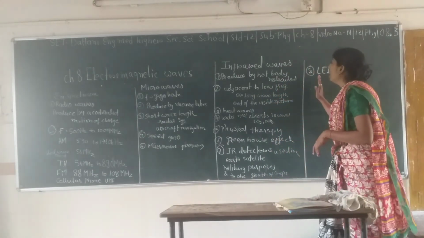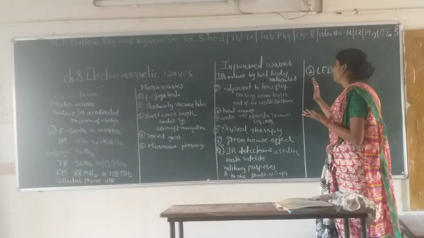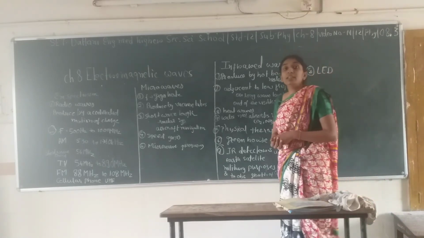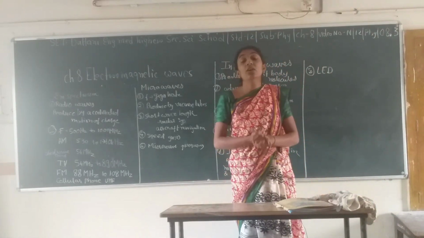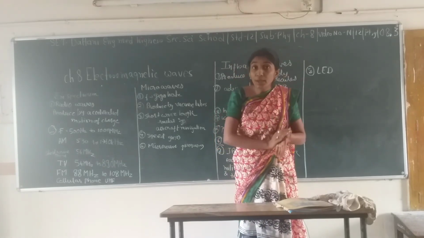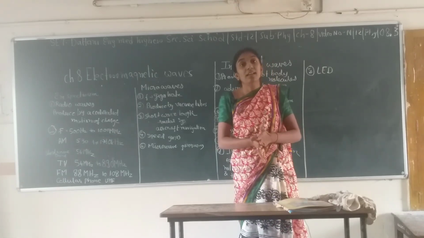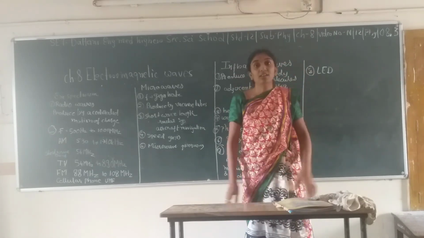And in electronic circuits, infrared light is also used. For example, in LED, which is light emitting diode, it emits infrared light. This is the same thing that you can observe in a remote, even in the mouse of the computer. There is an infrared light which is also an example of infrared waves.